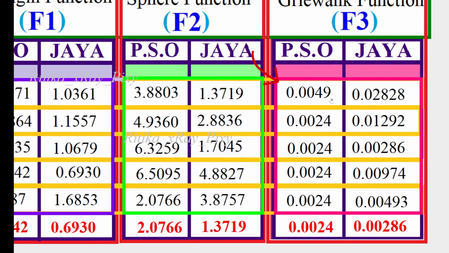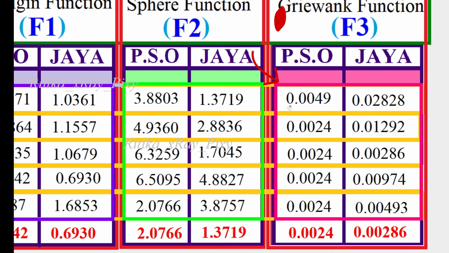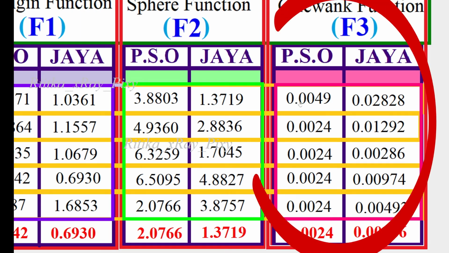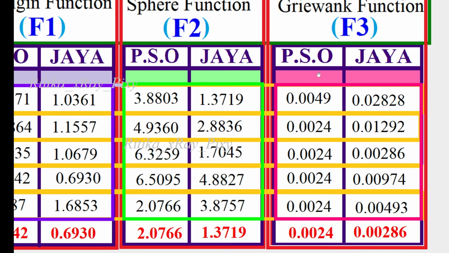Now you can see for the third function we obtain the value for PSO in the first run 0.0049, and here for Jaya 0.028. In the second run, again you can see 0.0024 for PSO, and again the value for Jaya is better, 0.012. Now you can see the value for PSO is repeating. It means this is the optimal value for this algorithm.